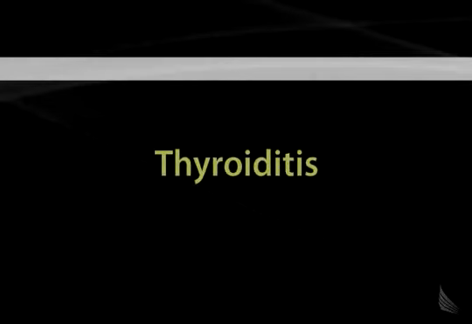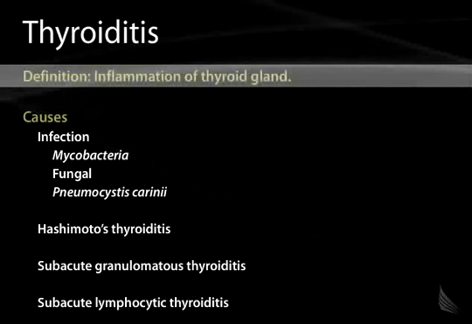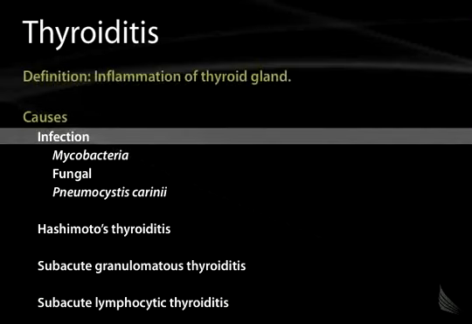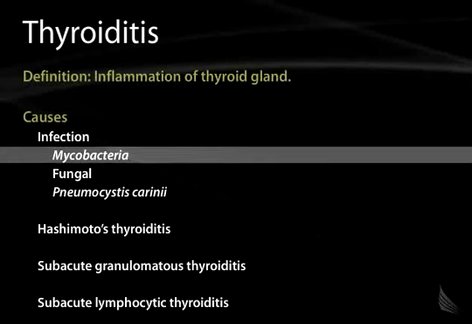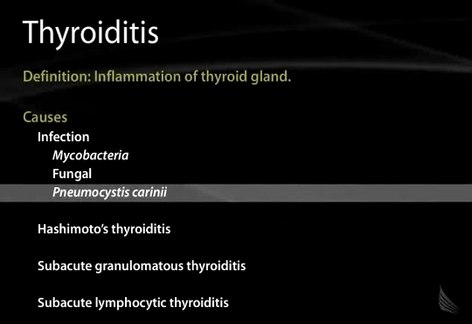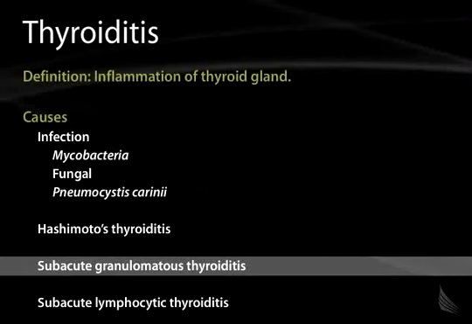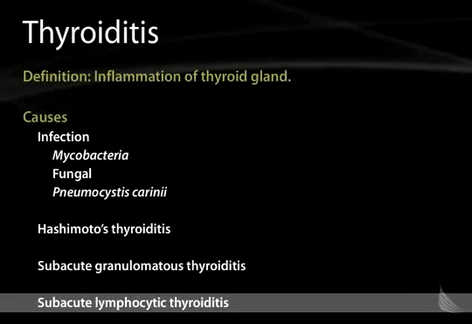Moving now to thyroiditis. Thyroiditis is defined as inflammation of the thyroid gland. There are multiple causes, including infection with pathogens such as mycobacteria, fungal pathogens, or Pneumocystis carinii. There is Hashimoto's thyroiditis, subacute granulomatous thyroiditis, and subacute lymphocytic thyroiditis.